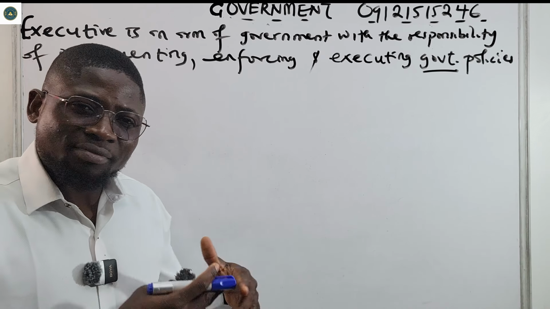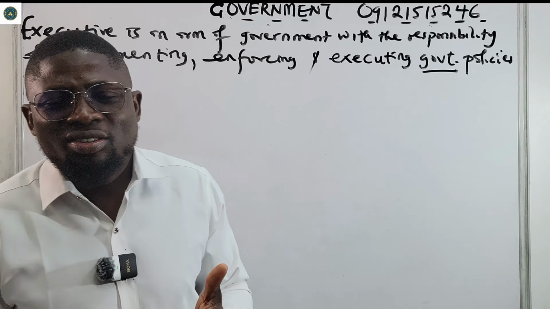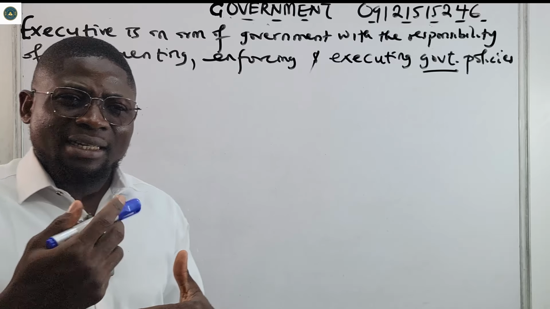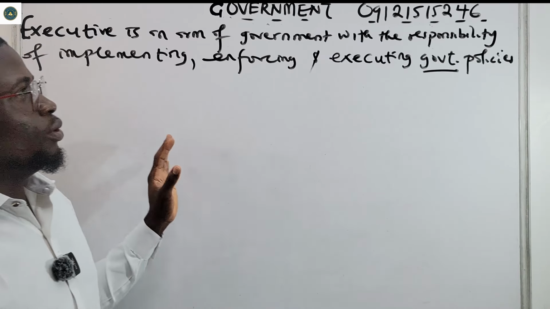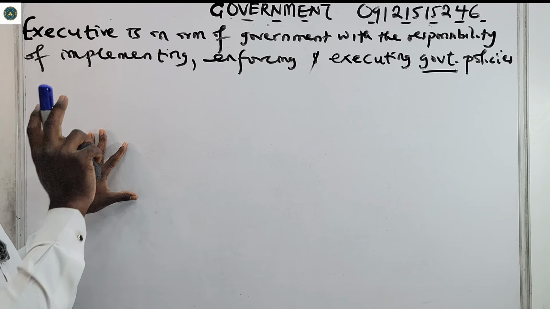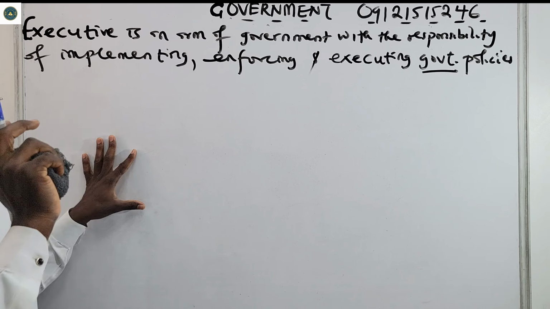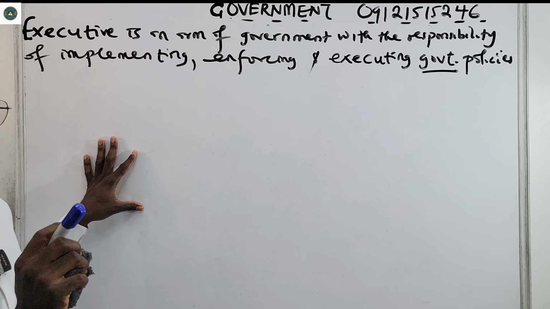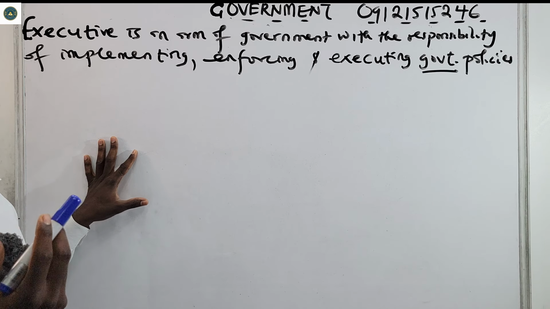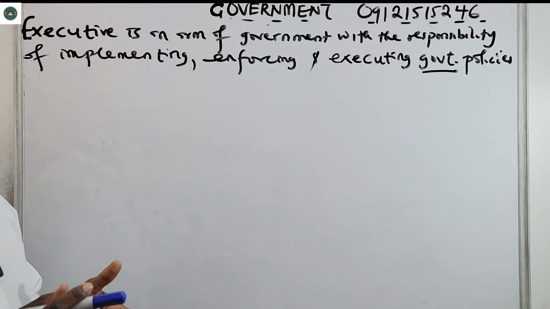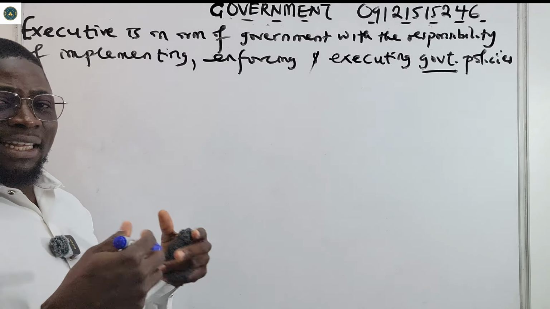You know, government has to be run. Business has to go on, and it's the function of the executive to see that these daily activities of the government are being taken care of. So the executive is in charge of implementing, enforcing, and executing government policies. In other words, you can say that the executive is the arm of government that carries out and enforces the laws that are made by the legislature.